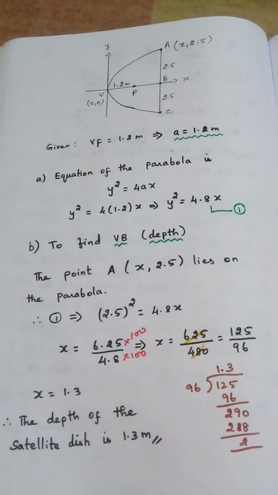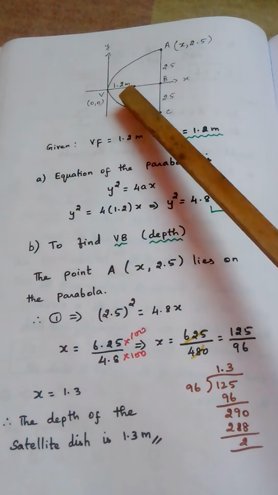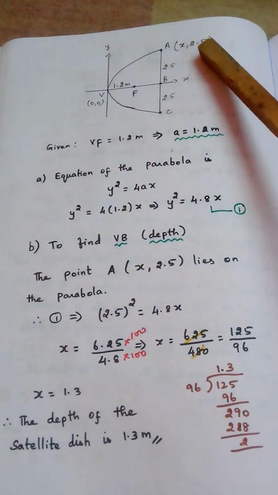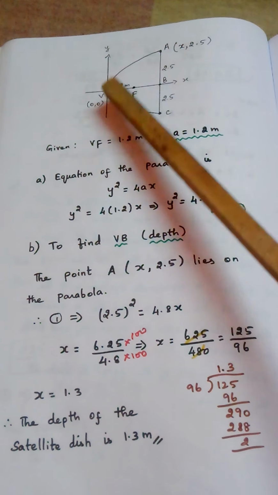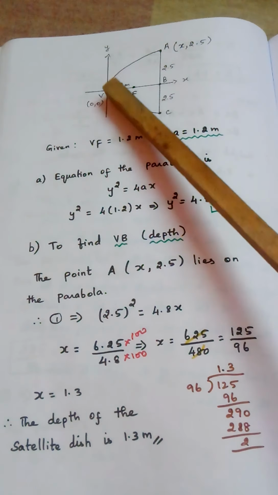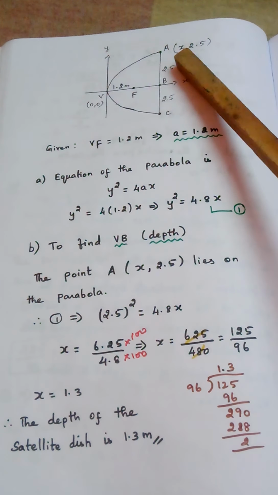So again, the problem is very simple. We just need to draw the diagram properly and mark the measurements correctly. This is 1.2 meter and we should be able to mark this point. Why is it x? We don't know V to B, because this is the origin. X value means we see from the origin to that point how much the distance is. Since we don't know, we have written it as x.